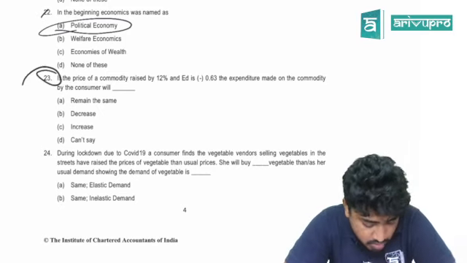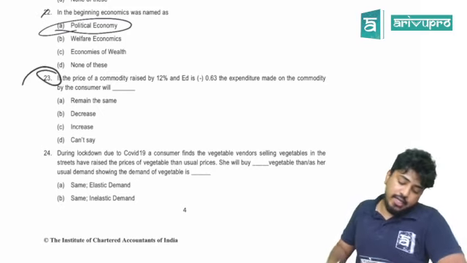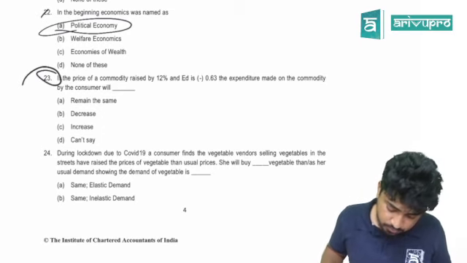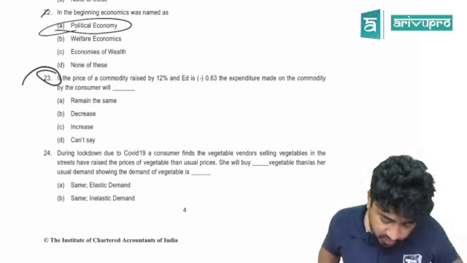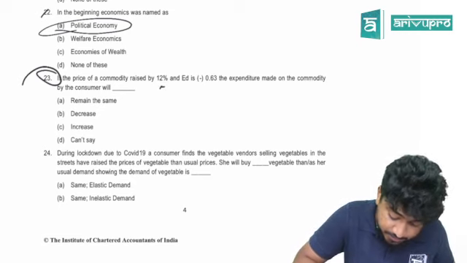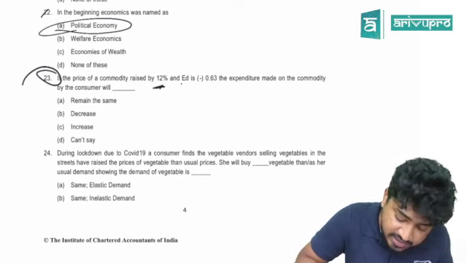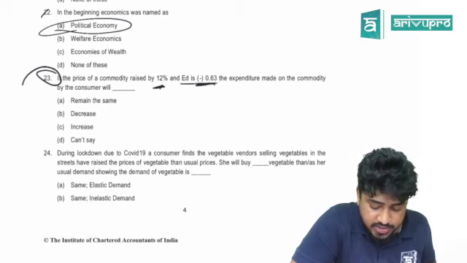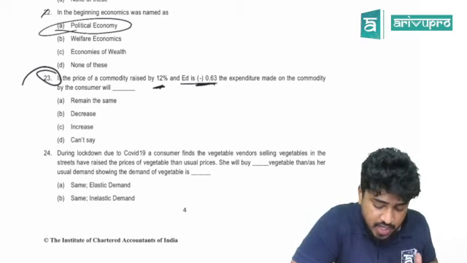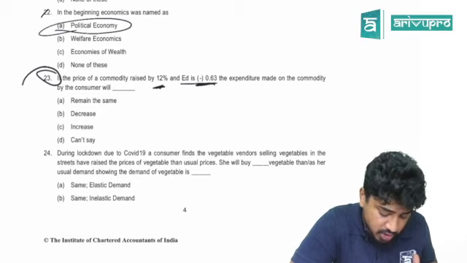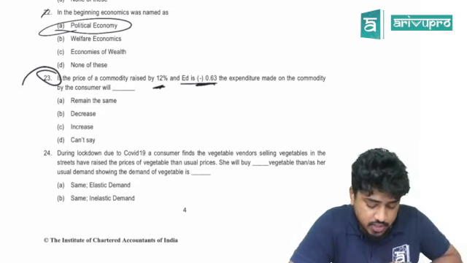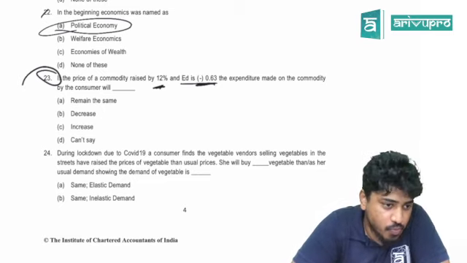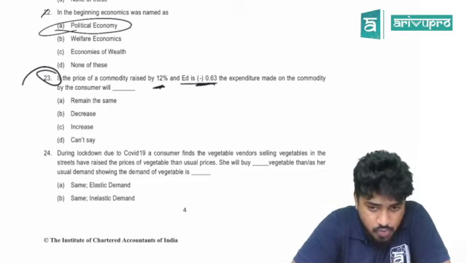23rd. The price of a commodity rises by 12%, and the elasticity of demand is 0.63. The expenditure made on the commodity by the consumer will, what can you say? Think about it.